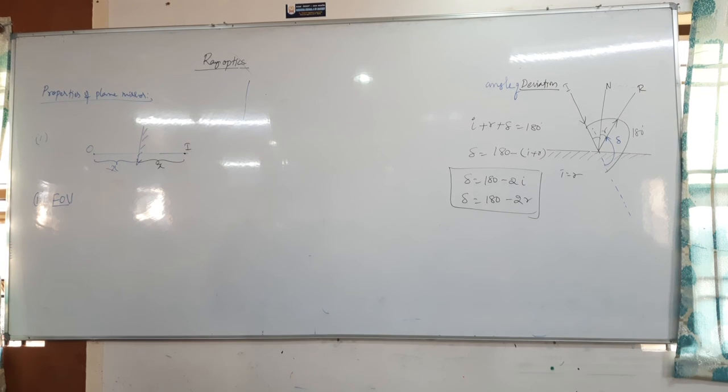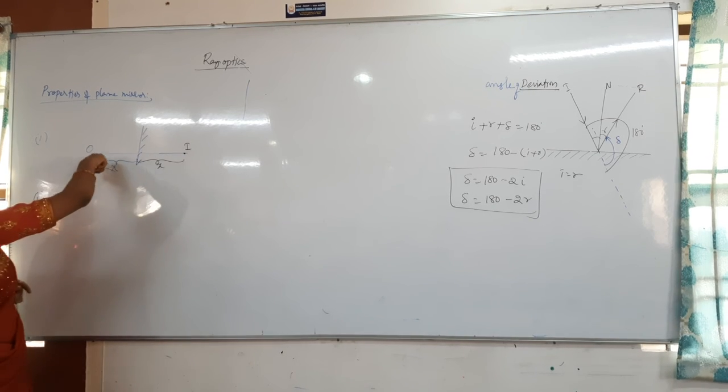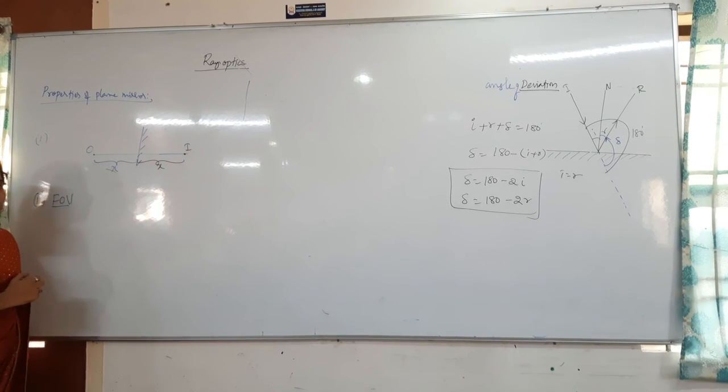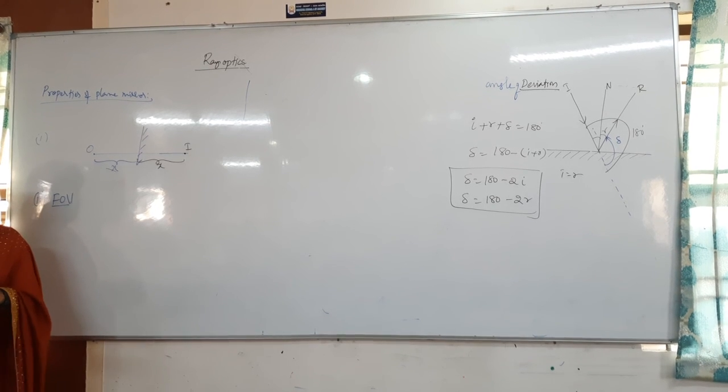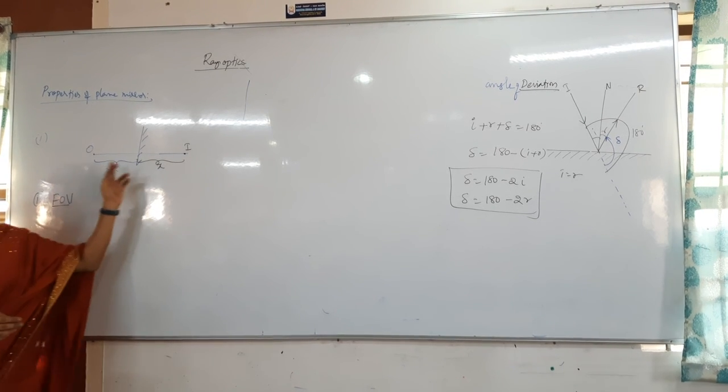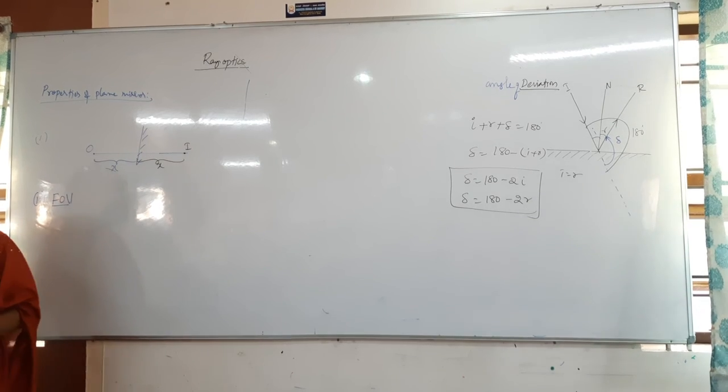Next, just draw the diagram, a simple diagram. And one more property: the line joining the object and the image, how is it oriented with respect to the mirror? Perpendicular. That's it. The line joining the object and the image will be perpendicular to the mirror.